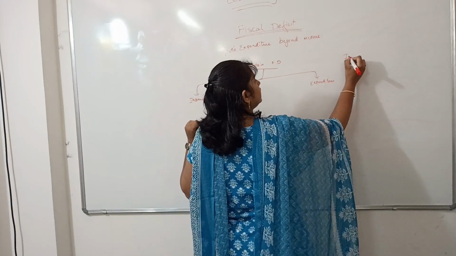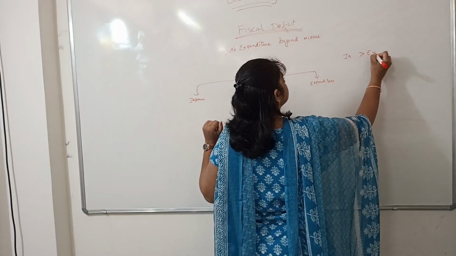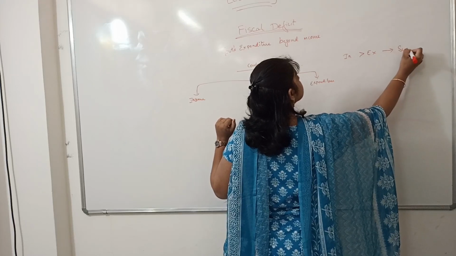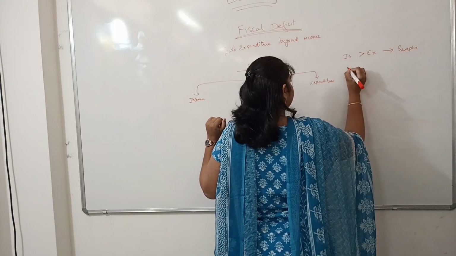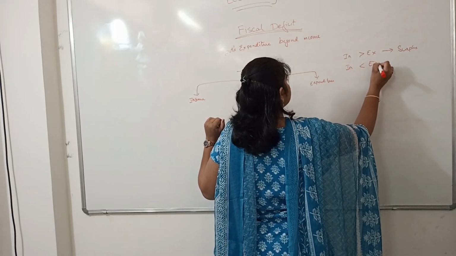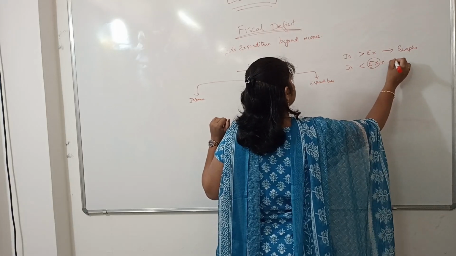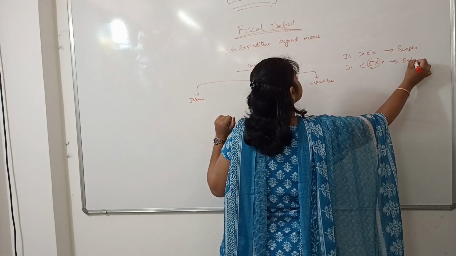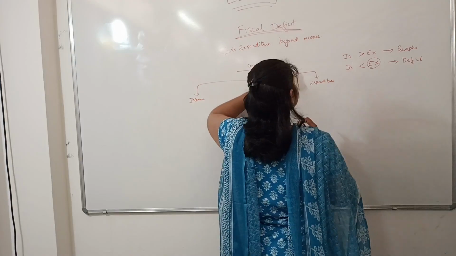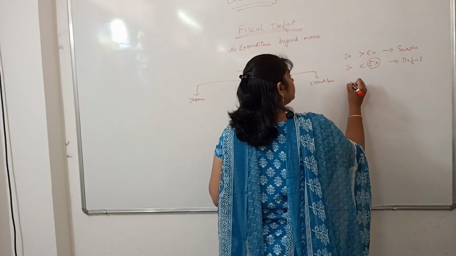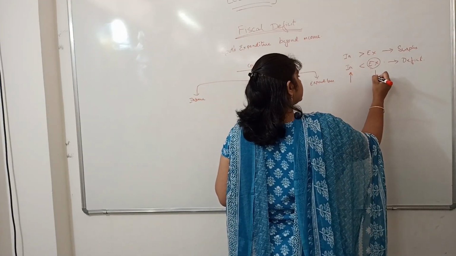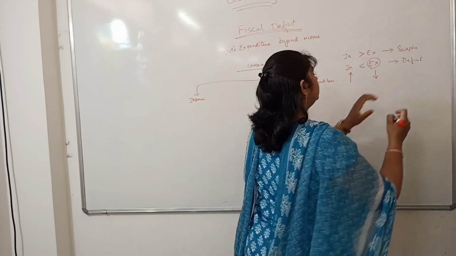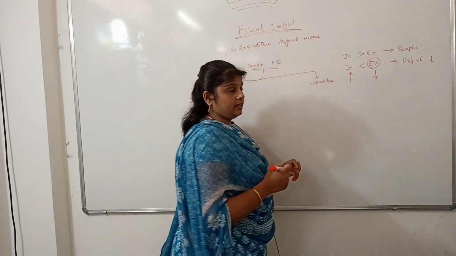See, if income is more than expenditure, then we say we are in fiscal surplus. If income is less than expenditure, that means expenditure is more, then we call it fiscal deficit. In order to contain the fiscal deficit, what do we have to do? Increase the income, decrease the expenditure. Then this deficit can be contained.